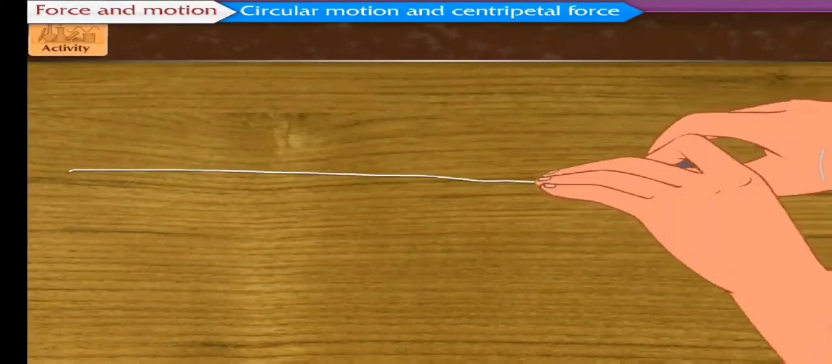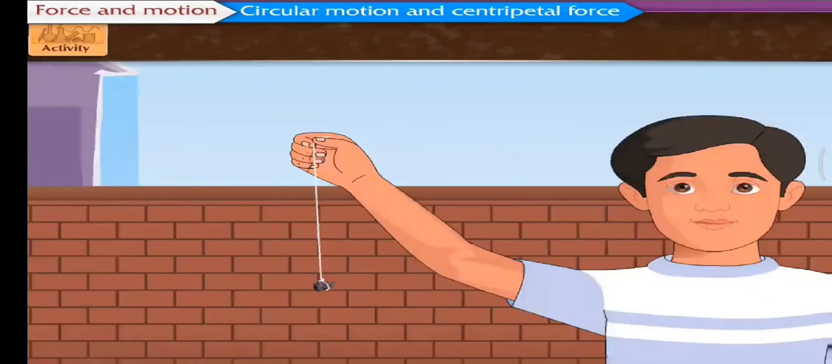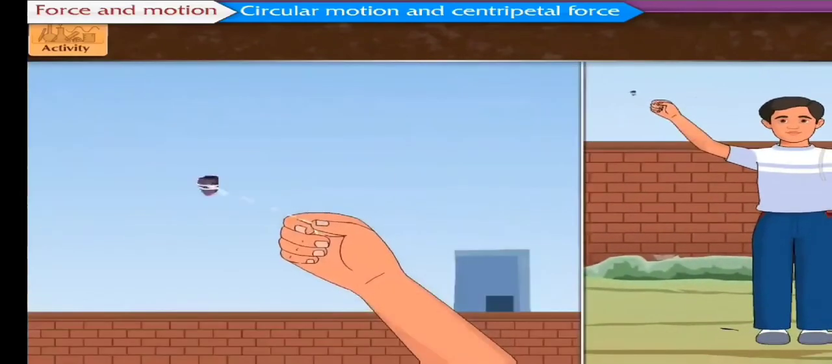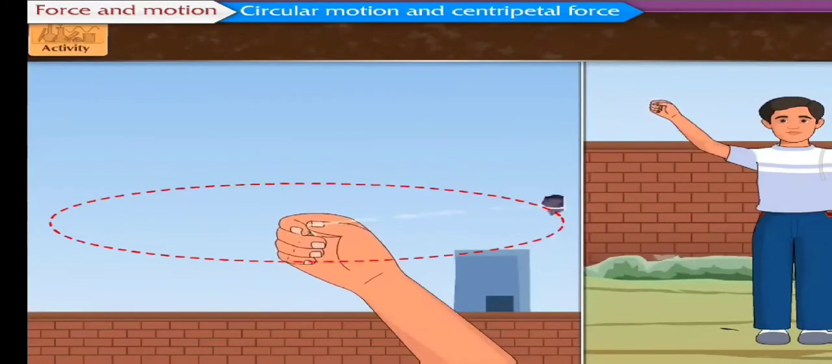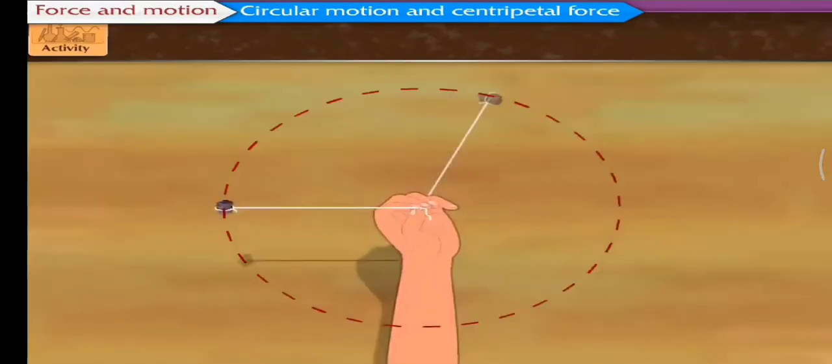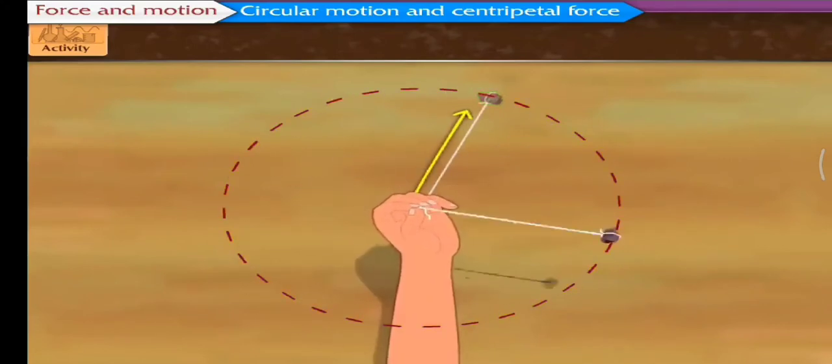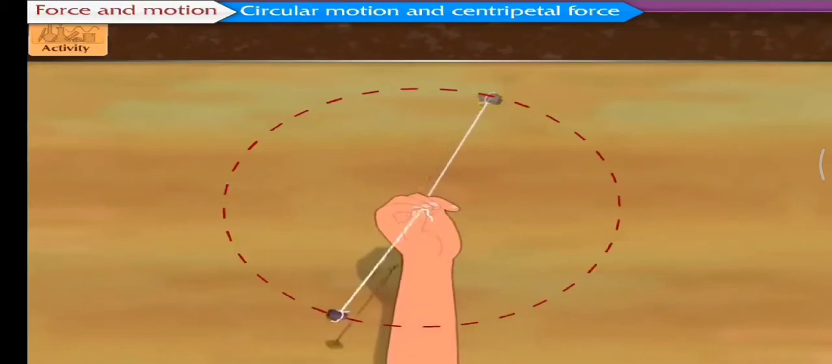Let us tie a stone to one end of a string. Now take the other end of the string in the hand and rotate the string so that the stone moves along a circle. On the stone, moving along a circular path, we are applying a force. As long as we are holding the string, we are pulling the stone towards us, that is, towards the center of the circle.